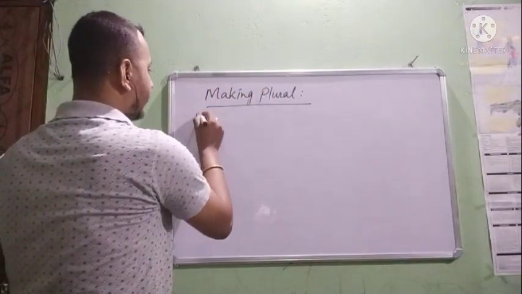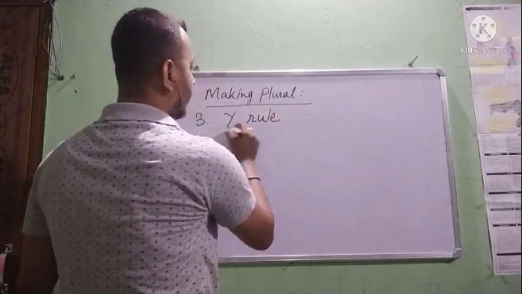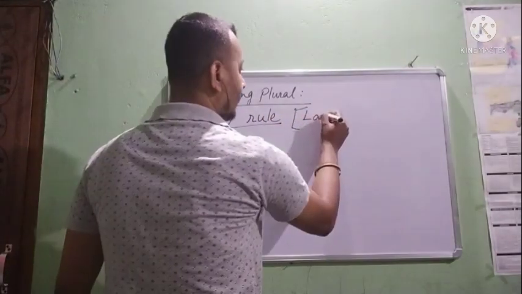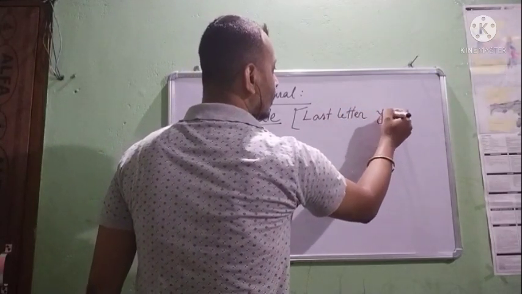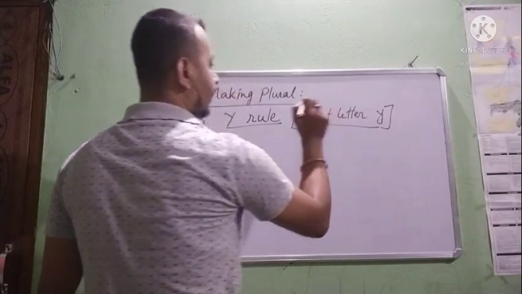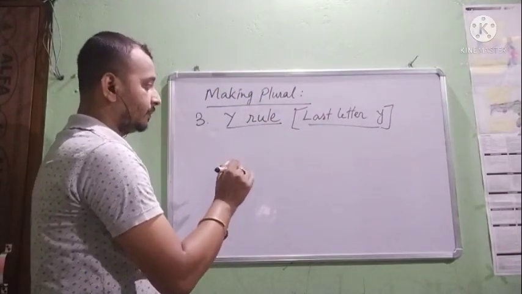Next one. This is called number 3, the Y rule. Y rule means last letter Y. It has two rules.